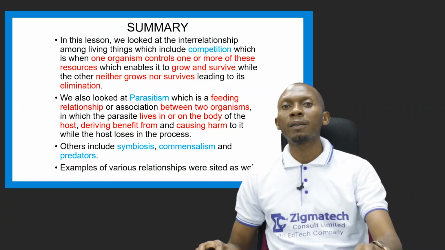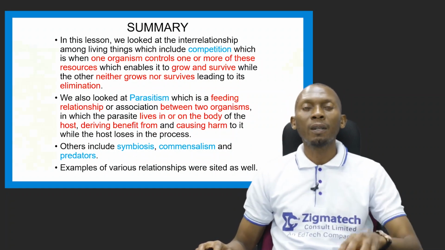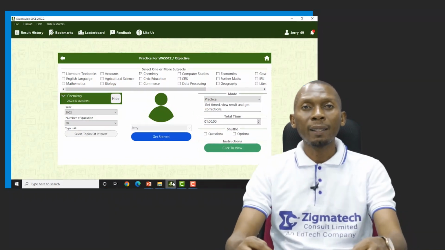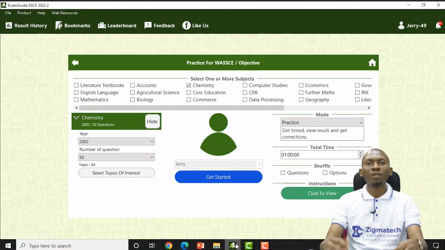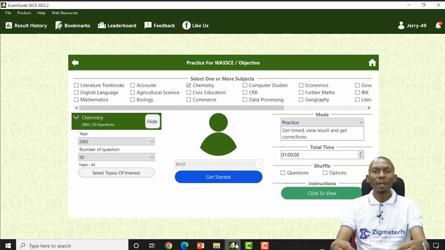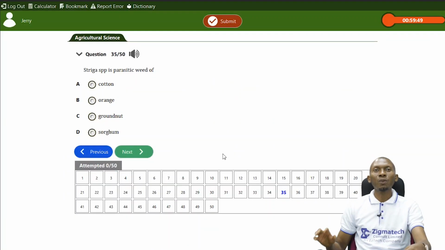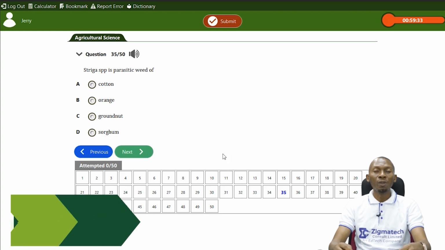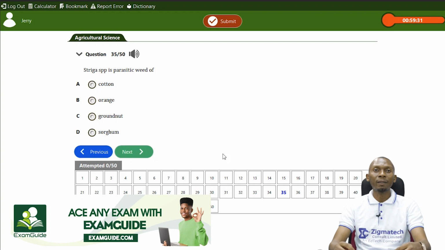So let's take a look at the exam guide and practice some questions. Now this question is talking about striga, which is a parasitic plant. But in this case, I would like us to look at it as when I mentioned while teaching you, I talked about mistletoe as a parasitic plant.